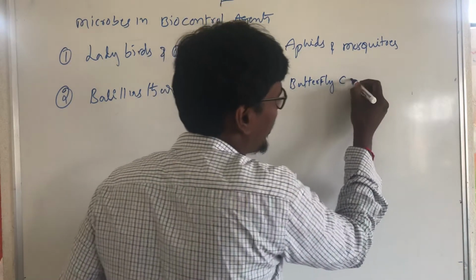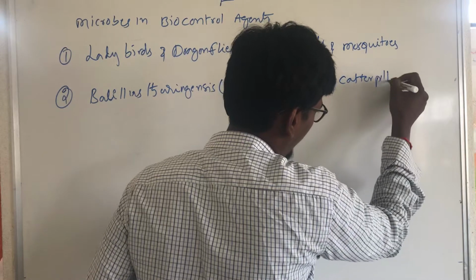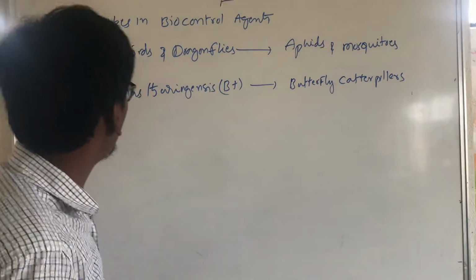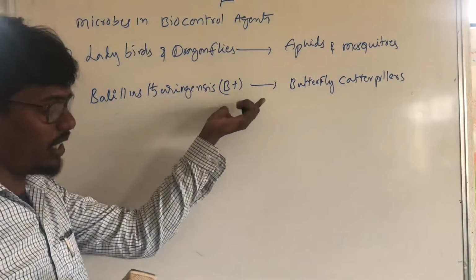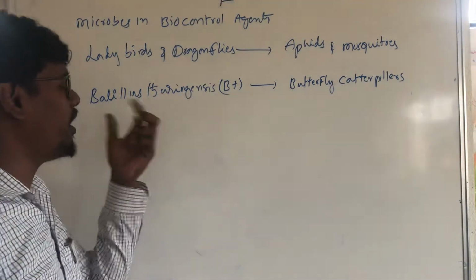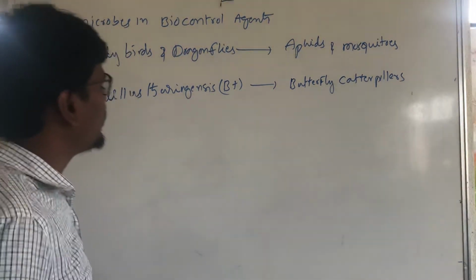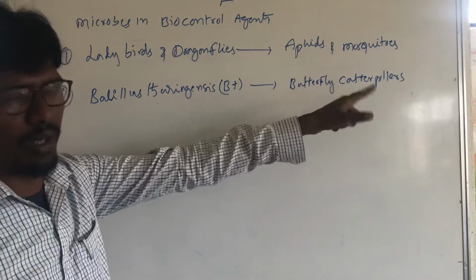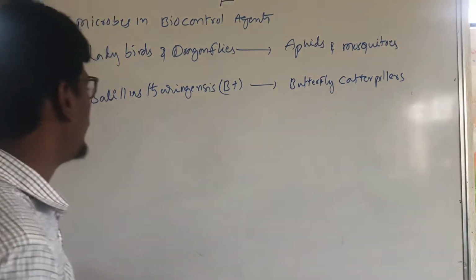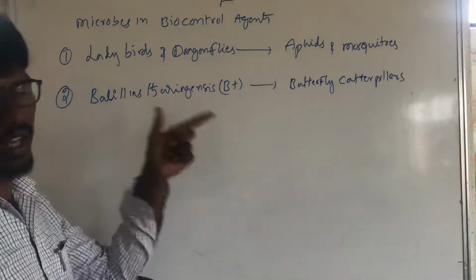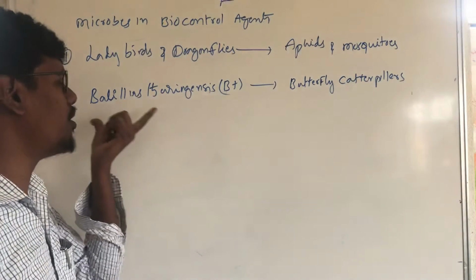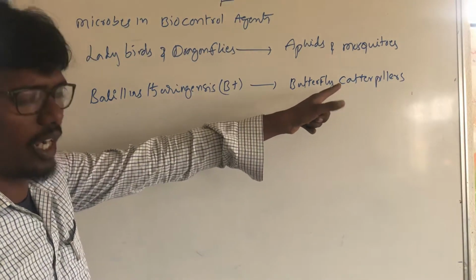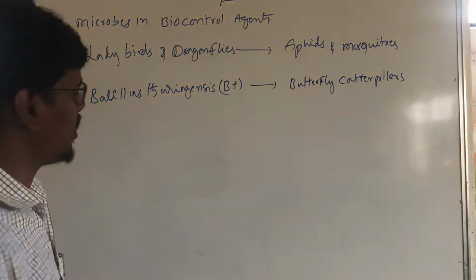To remove butterfly caterpillars, we use Bacillus thuringiensis, which is BT. It is called a genetically modified organism. It comes through biotechnology. It is a genetically modified thing. This is called Bacillus thuringiensis, used to remove butterfly caterpillars. Next thing is called